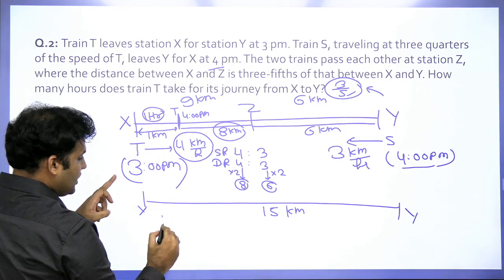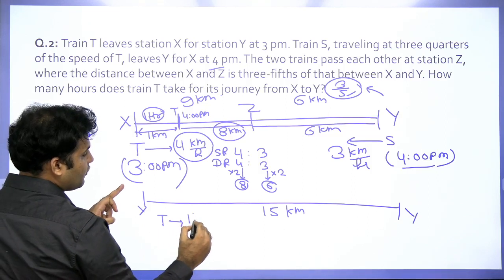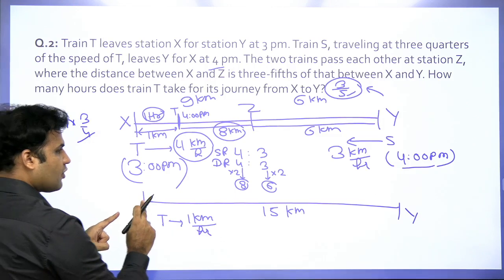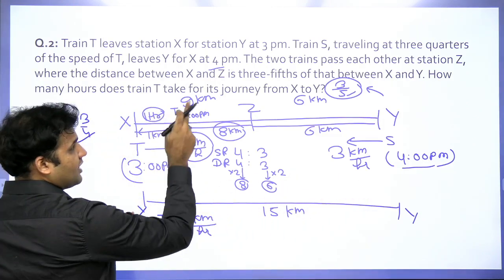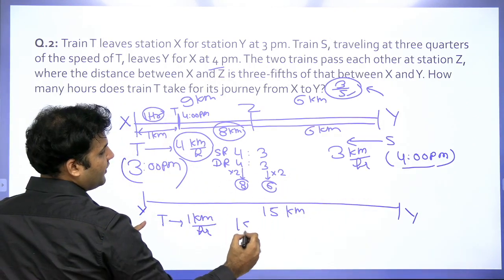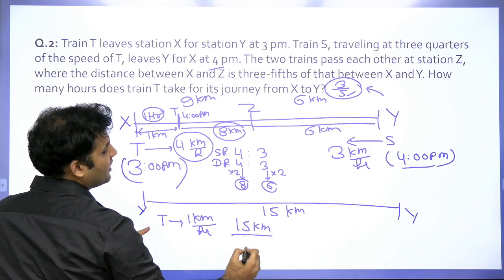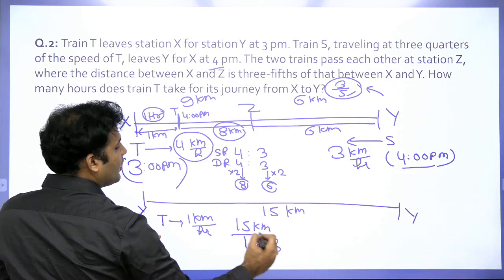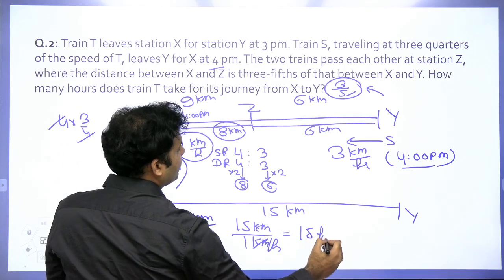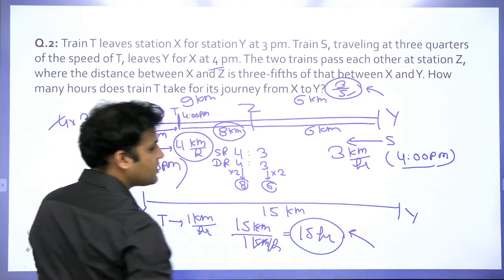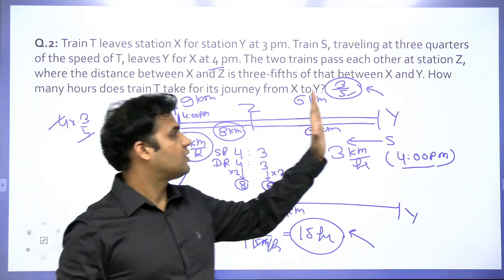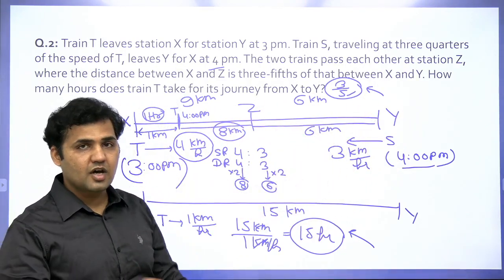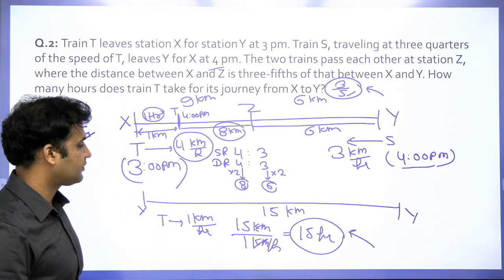So can I say this distance of 1 kilometer is traveled by the train in 1 hour? So can I say the speed of the train T is 1 kilometer per hour, and because we are supposed to tell the time from X to Y taken by train T, this would be a 15 kilometer distance with a speed of 1 kilometer per hour, which will be equal to 15 hours. So 15 hours is the time taken by train T from station X to station Y. This is one of the best methods to solve the question without making equations or using formulas.